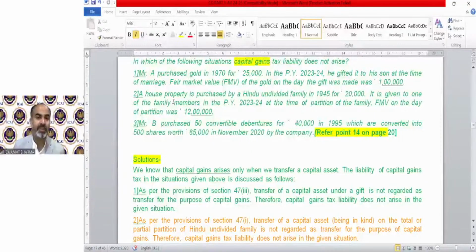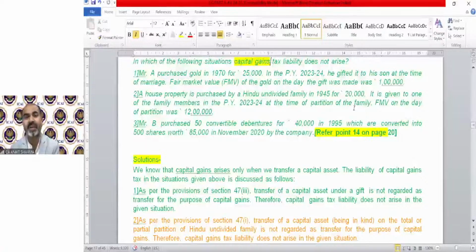A house property is purchased by a Hindu undivided family in 1945 for 20,000. It is given to one of the family members in the previous year 23-24 at the time of partition of the family. The FMV on the date of partition was 12 lakhs. Any property received by a member, or transferred to a member by a HUF at the time of partition, will not constitute capital gain.